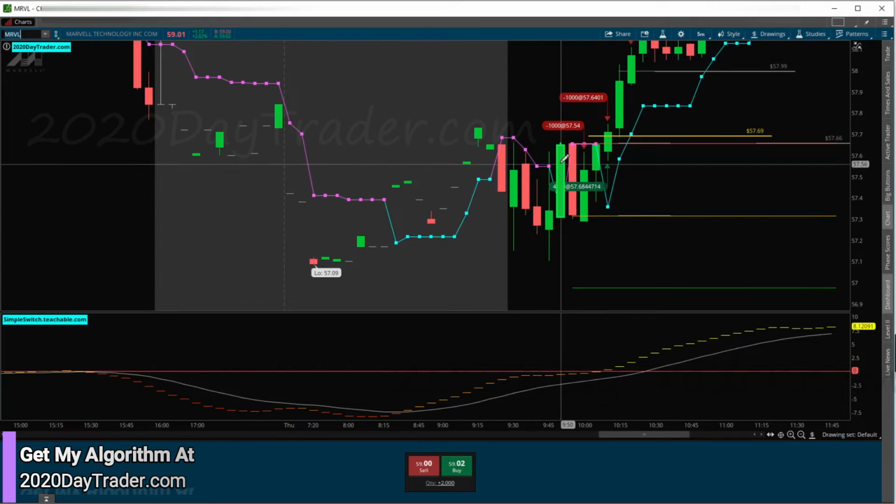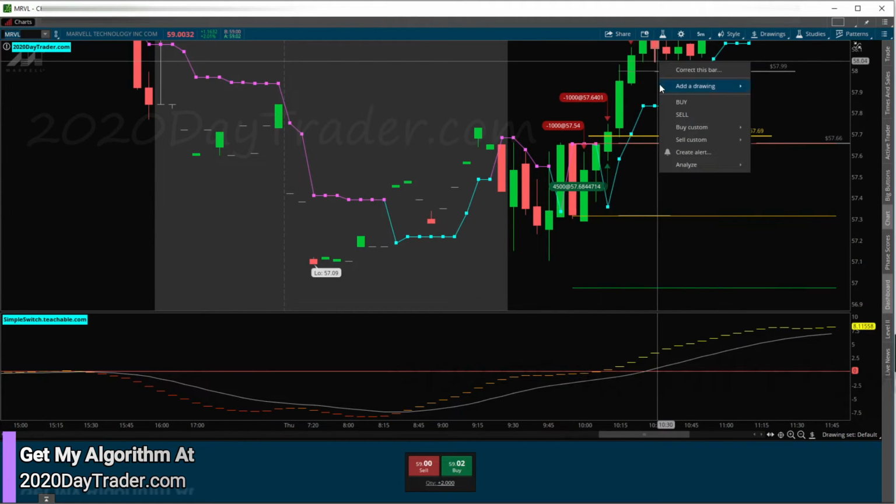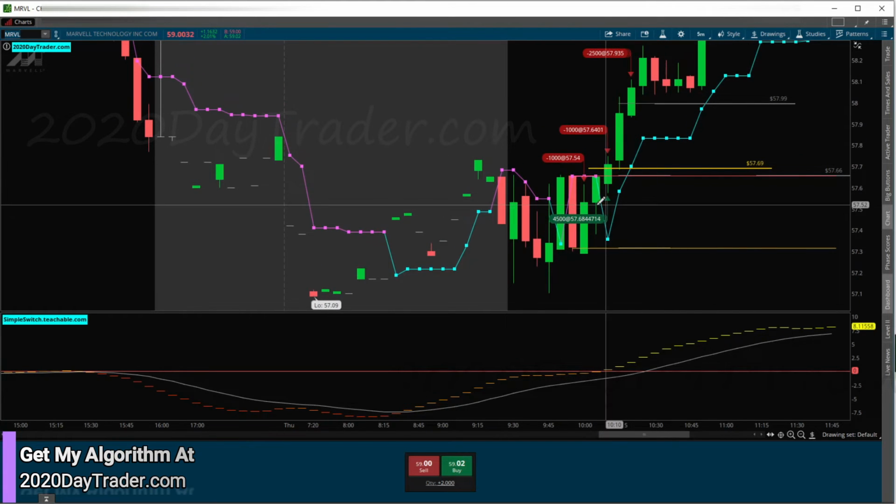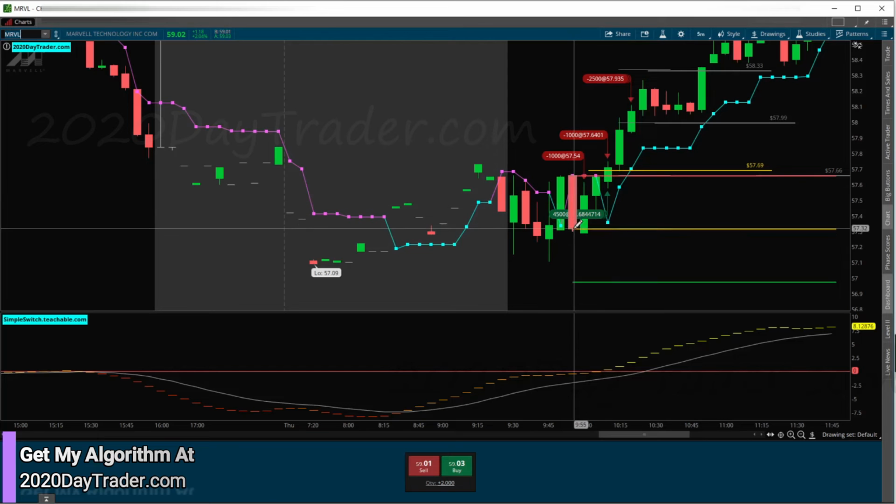All right, so we got this big bar. It's still inside this, though, right? So we're clearly seeing a consolidation zone here. Clearly seeing that. And then it's a tower candle. And what happens with tower candles? It likes to retrace half or all before continuing in the same direction a lot of times. So now we get our switch to the long side, and I trade MRVL on a switchback. So here's our switchback. Now I'm looking at this switchback, and I'm like, really? It's still inside all of this. We have a tower candle.